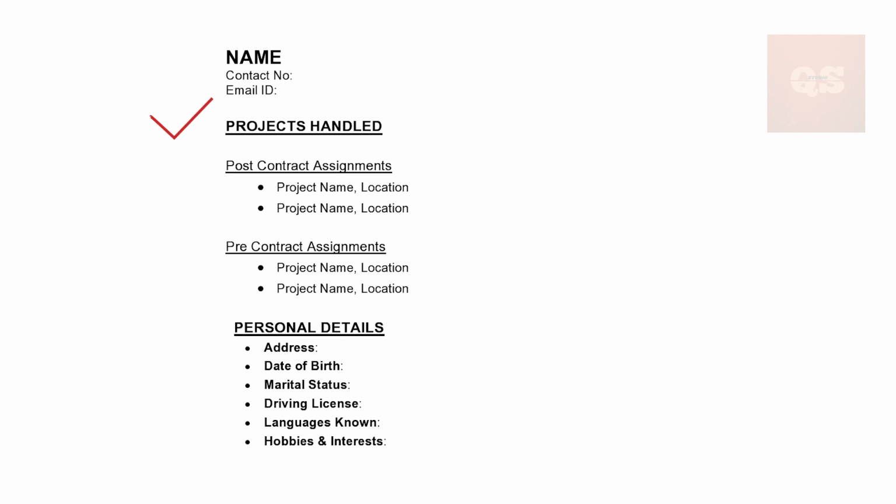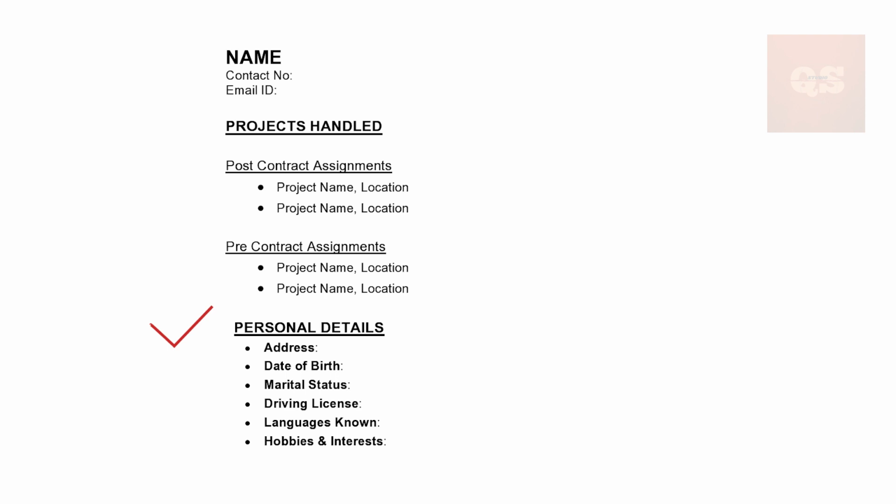During your interview, if the interviewer asks you about the project, you can give details about it, like how many floors it was, what was the built-up area, and all those details can be given once the interviewer asks. So giving a lot of details is not required. Just a project name and the location of the project is enough. So you can mention it under pre-contract and post-contract in 2 different bullet points.